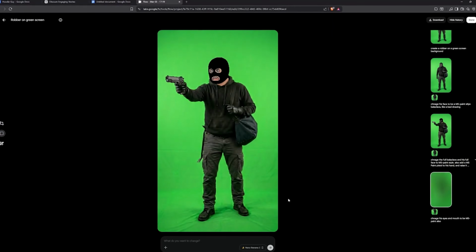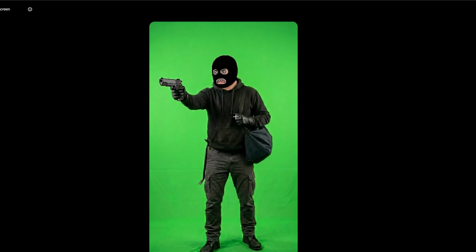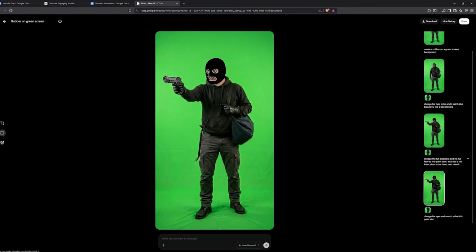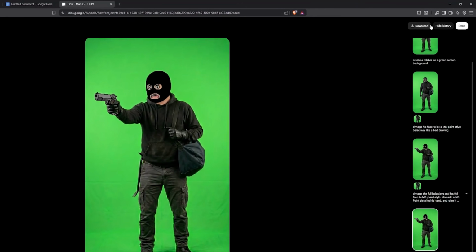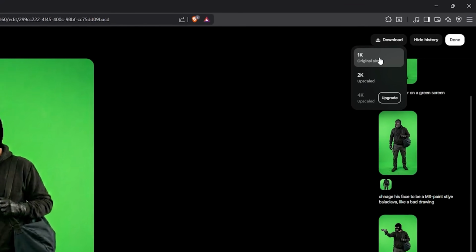Instantly, the character goes from a generic AI robber in a hoodie to a viral character we can use. This is exactly what we want. I am smashing the download button in the top right, selecting the original size to keep the quality absolutely crisp, and saving it to my drive.